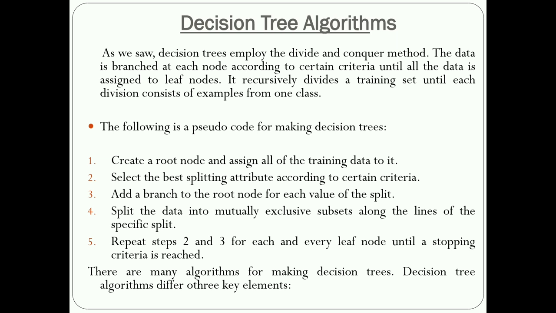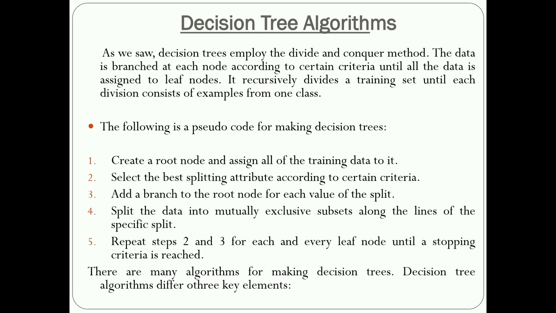So here he has given pseudo code for the decision tree. First one is create a node and assign all the training data to it. First you create a root node. After creating the node, you assign all the training data sets to it. The next one, select the best splitting attribute. After creating the node, you split all the data, nothing but the decision nodes.